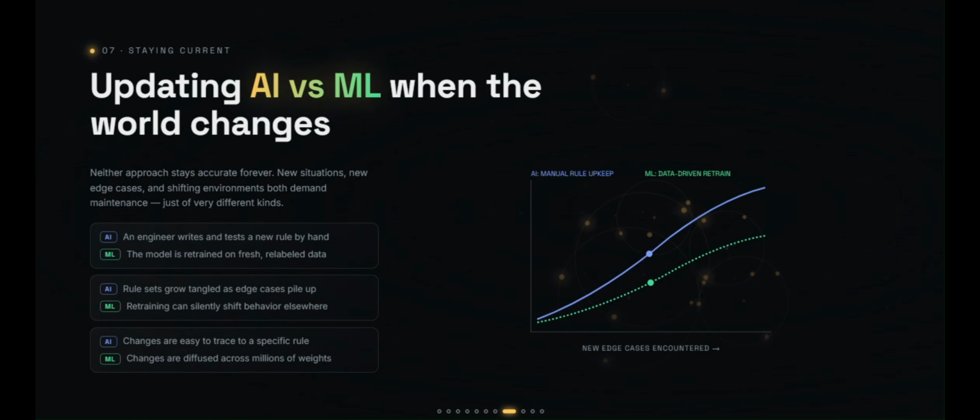As the world changes, both systems need updates, but in different ways. For rule-based AI, engineers manually add and test new rules, making every change easy to trace. Machine learning is updated by retraining on fresh data, but those changes are spread across millions of weights, making the behavior harder to interpret. Both evolve over time, just through completely different maintenance strategies.